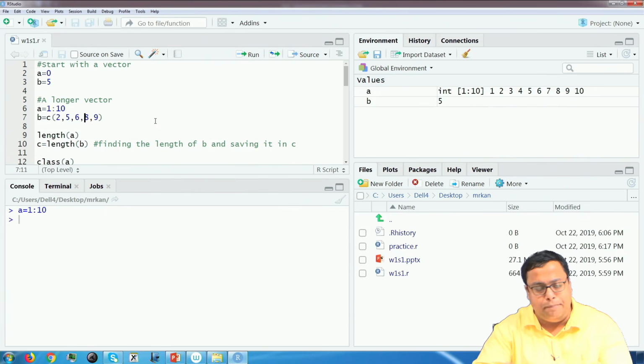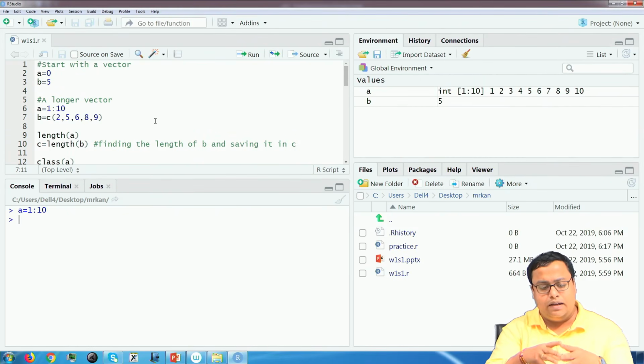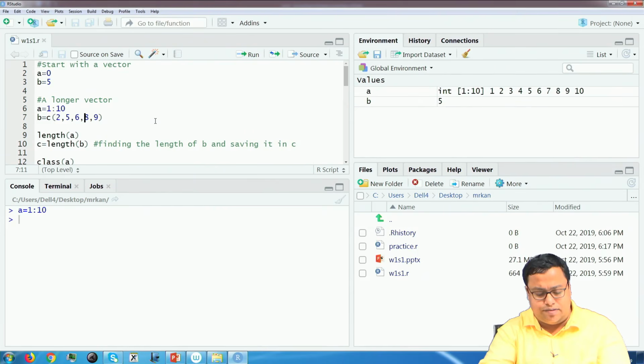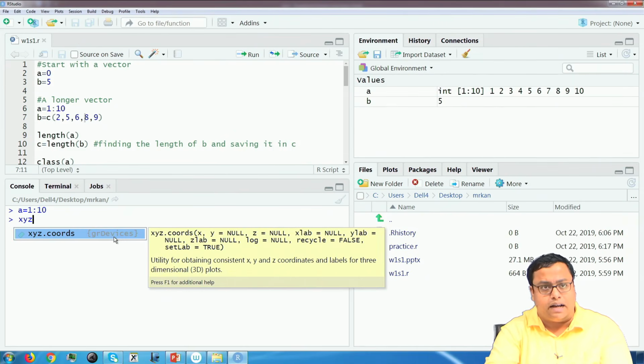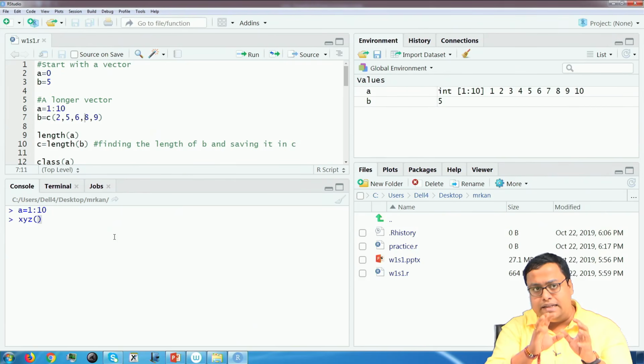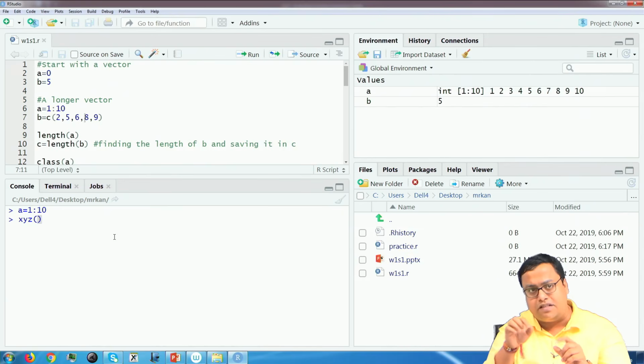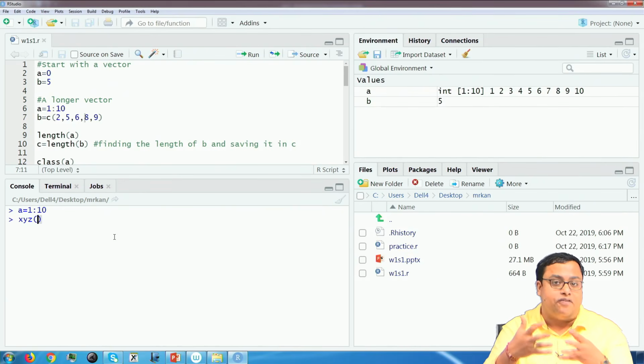Similarly, if I run B is equal to c something, now this is what we have to understand carefully. There are two types of things that you will see in R. One is something written, let us say I have written x y z, some name I do not know, and then a first bracket. A first bracket generally signifies a function. What is the job of a function? You give it certain input, it does some work and gives the output. So, that is the job of a function.